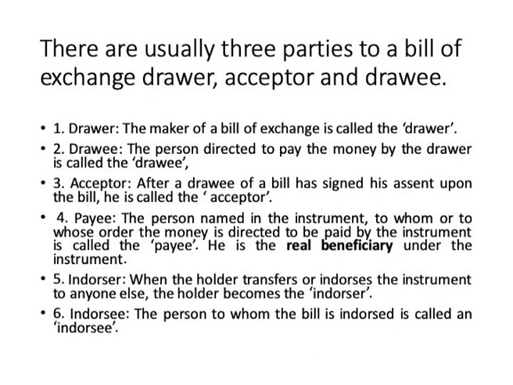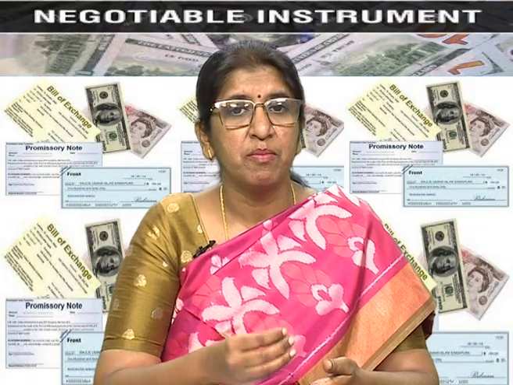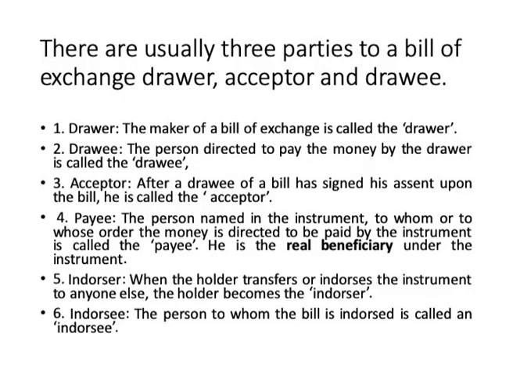So, I have drawn the bill, I have asked A to accept it, but after some point of time I transfer this bill to somebody else. I have to give money to them, I do not have money. So, I say, I do not have money, I will give you this bill of exchange. Now, I become the endorser, and the person to whom the bill is endorsed, for example, I have given it to X, X becomes the endorsee and I become the endorser.